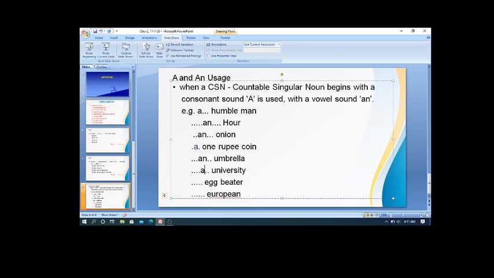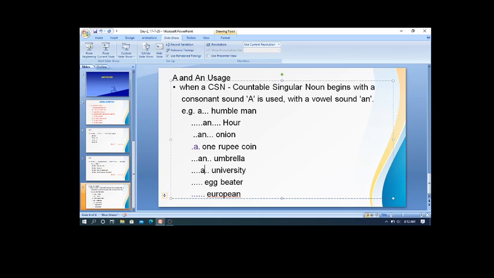U is not always 'ya' and not always 'uh'. Sometimes it is one and sometimes the other. There are no ground rules for this one. You have to learn the pronunciation of all the words individually. Okay?